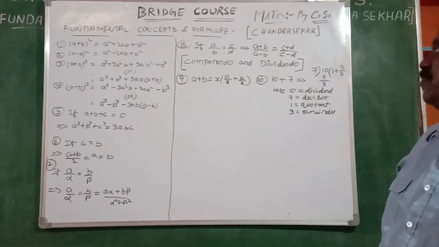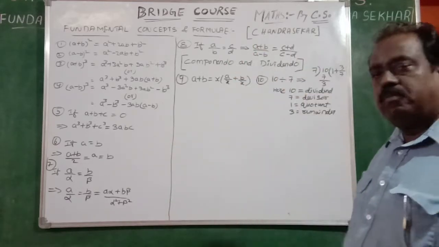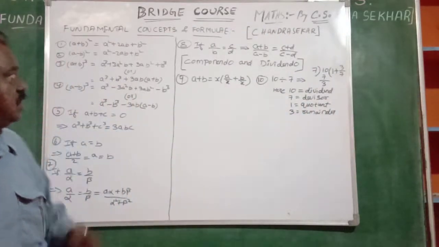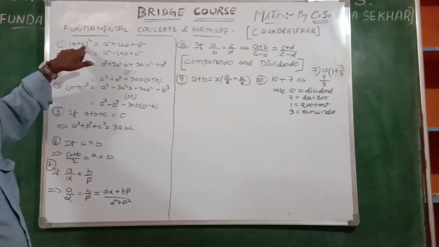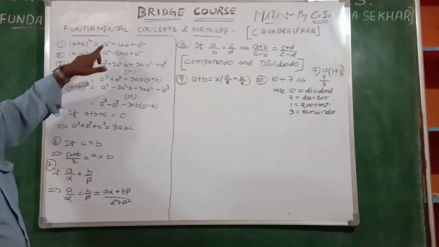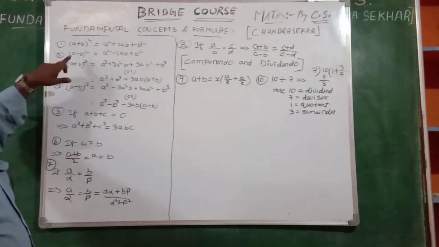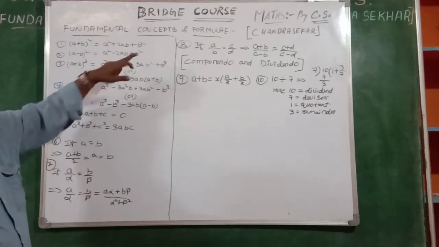Now, a plus b whole square is well known. A plus b whole square means a square plus b square plus 2ab. Not only for a and b, you take x plus y whole square means x square plus 2xy plus y square. A minus b whole square is also okay. A square minus 2ab plus b square.